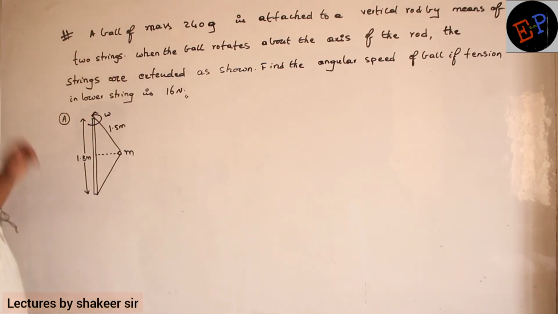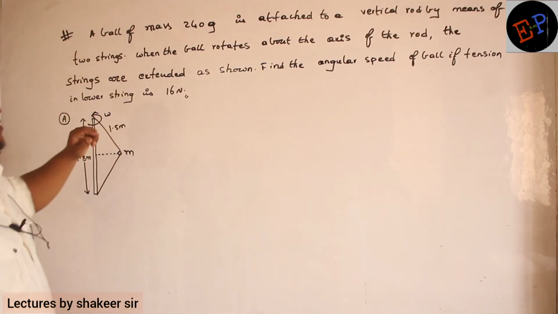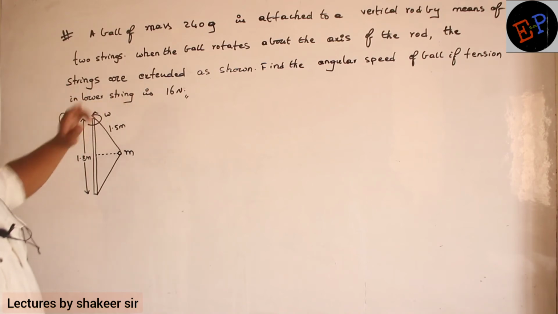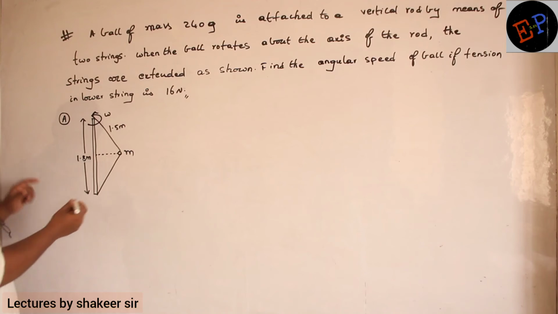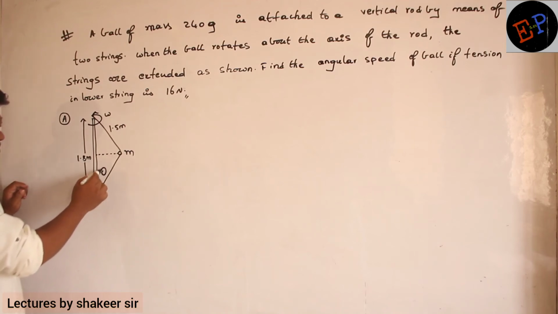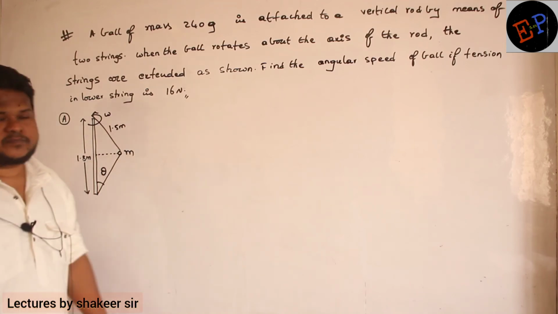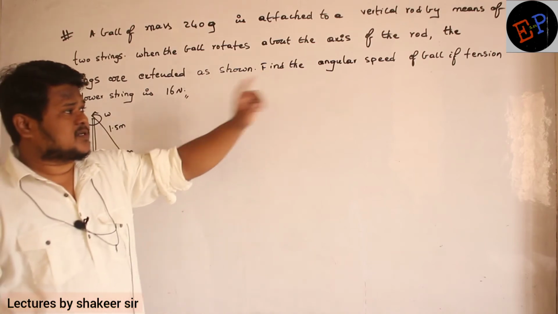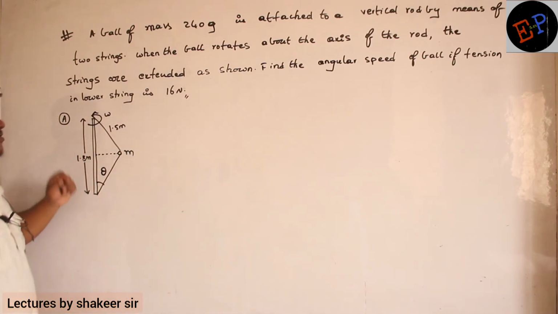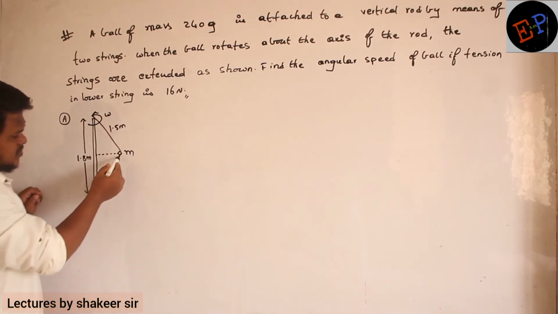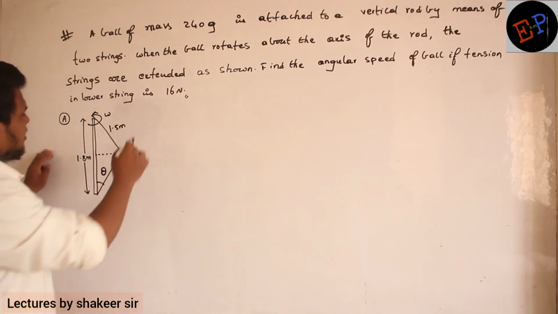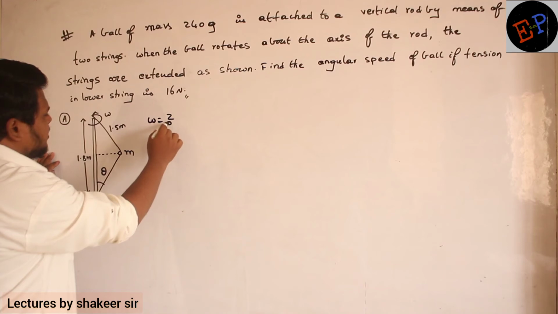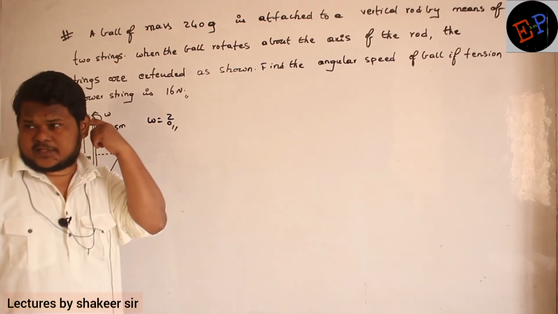Okay. So when the ball rotates about the axis of the rod, the strings are extended as shown. So they will make a horizontal circle like this. Clear? So they are making how much angle? Let us consider they are making a small angle of theta. Okay. So find the angular speed of the ball if tension in the lower string is 16 Newton. So if the tension in this string is 16 Newton, then we are supposed to calculate the omega value. Okay. So this is the question which he is asking.